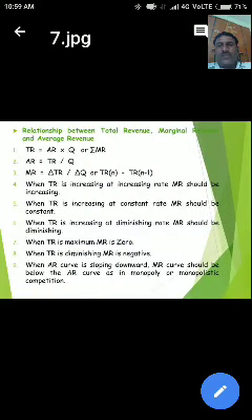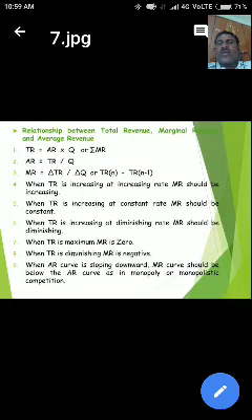Okay. Now, first, the relationship between total revenue, marginal revenue and average revenue. Total revenue is equal to average revenue into quantity, or the summation of marginal revenue.